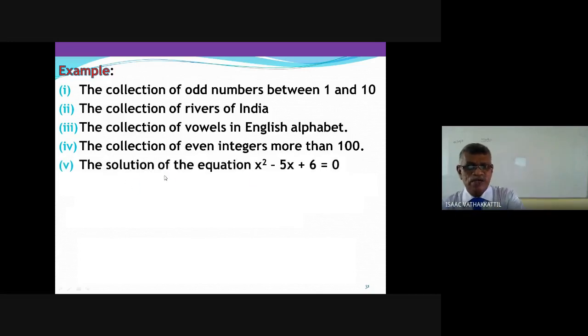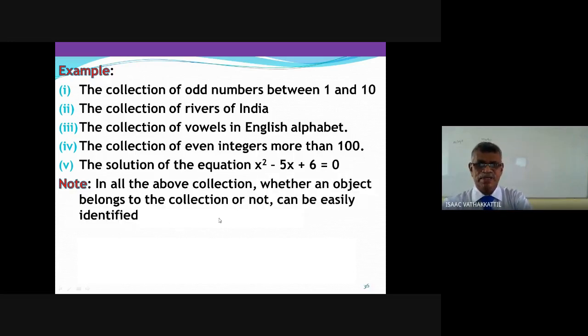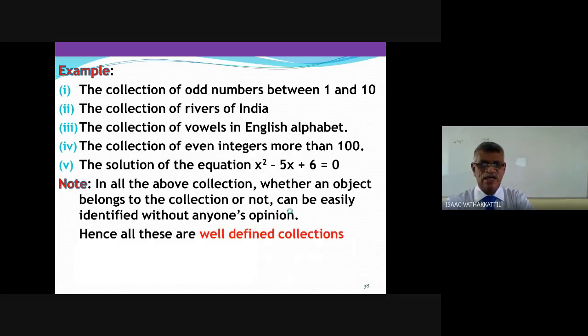The solution of the equation x squared minus 5x plus 6 equal to 0. No doubt, we can find out whether it is true or false. In all the above collections, whether an object belongs to the collection or not can be easily identified without anyone's opinion. So all these that I have written are sets. The collection is not a set. Hence all these are well-defined collections and hence they are sets.